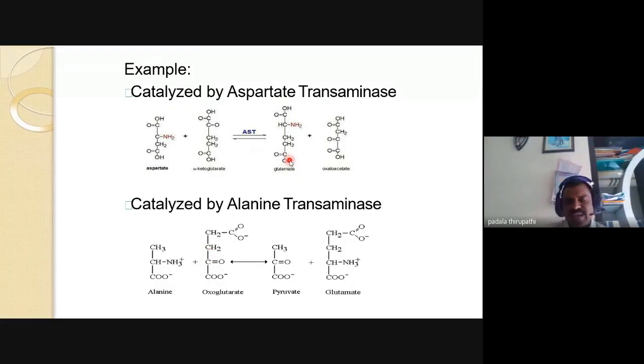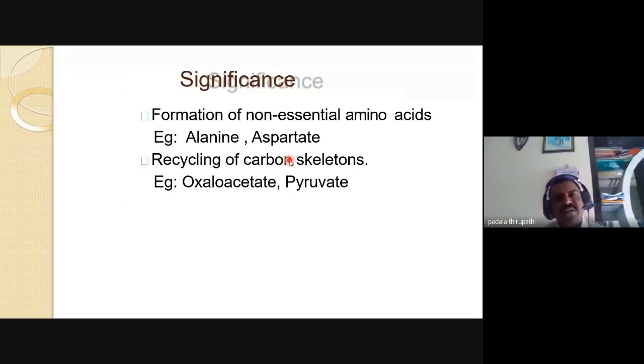Okay, so this is about ammonia assimilation. And what is the significance? The formation of non-essential amino acids, for example alanine and aspartate. These are two non-essential amino acids. Have you heard about the terms essential amino acids and non-essential amino acids? Our body, human beings, animals and even plants use amino acids based on their utilization.